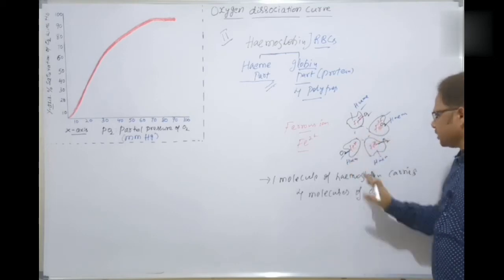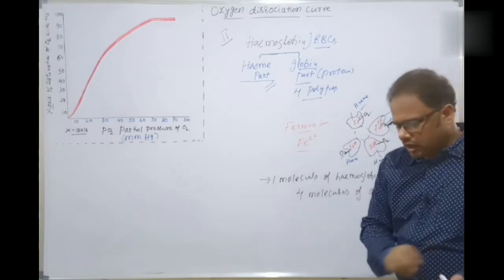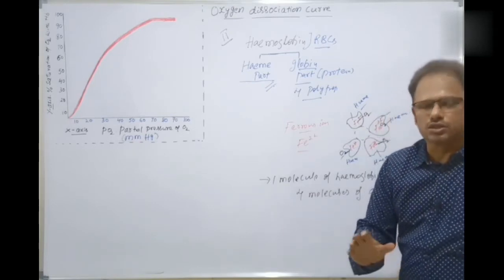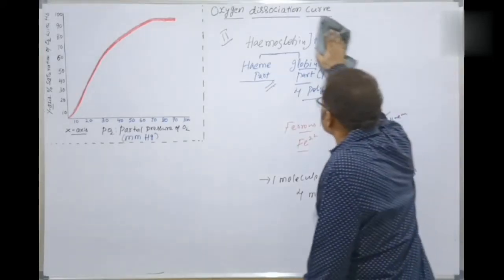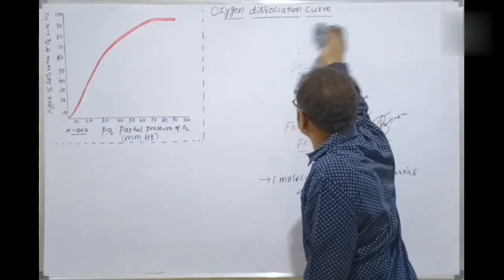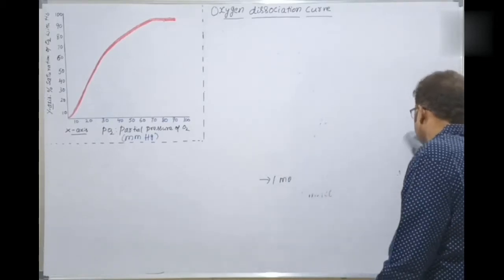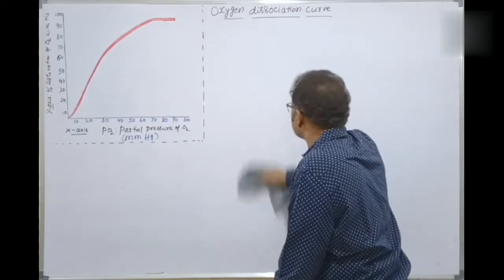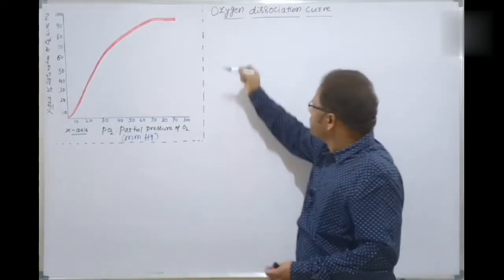Okay, students. So this is a basic approach, bachcho. So let's discuss how the hemoglobin is associated, the present discussion now. The third part here, we have discussed the first and second parts.